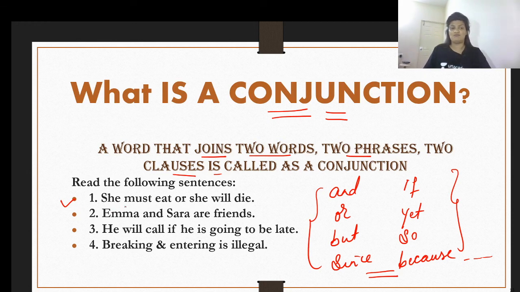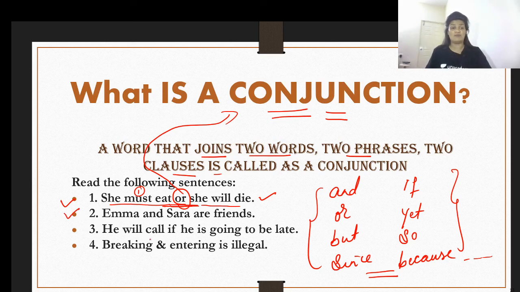Number one, she must eat or she will die. Now over here you have clause number one, she must eat. Then you have another clause, she will die, which is clause number two. Therefore, these two clauses are supposed to be combined, and we have introduced the word or over here, which is functioning as a linking word, thereby functioning like a conjunction. So there you have your conjunction number one.